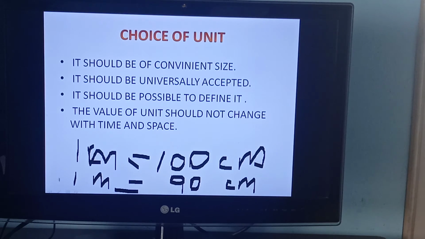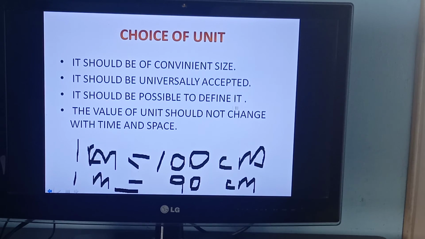If they have given a 1 meter rope, the length of the rope will decrease. Theirs 1 meter means 90 centimeters, but ours 1 meter means 100. The difference will come and the arguments will carry on. So that's why this unit should be universally accepted, the same.